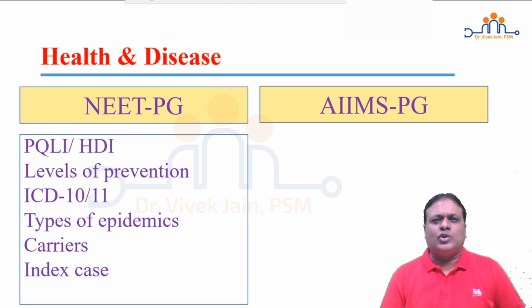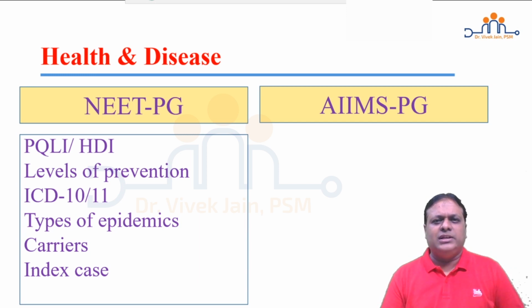Levels of prevention, a topic which comes in all exams of India. They'll give you any example from any health program, and the four levels of prevention will be in the choices. So you have to understand the concept, definition, and go through all the possible examples which are there. ICD 10 earlier used to be asked. Now we will shift focus to ICD 11. How many volumes are there? How many chapters are there? Which chapter covers psychiatric disorders? Which chapter covers diseases of unknown etiology? These types of questions are asked.